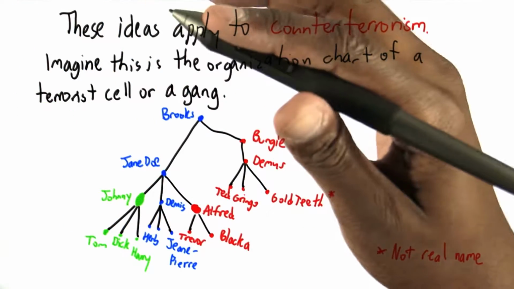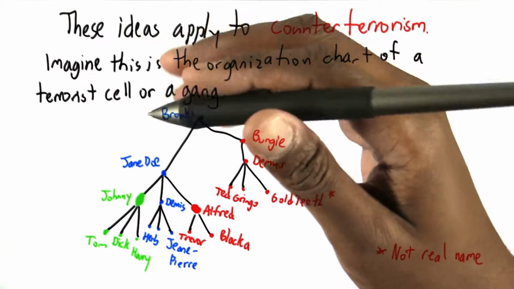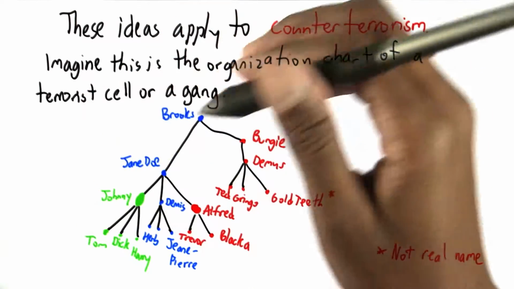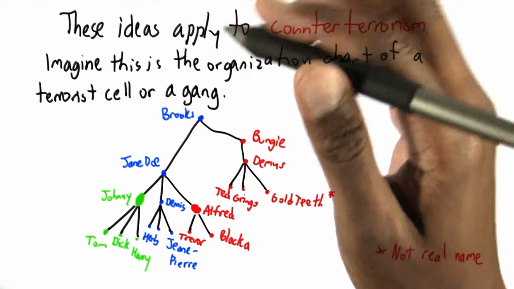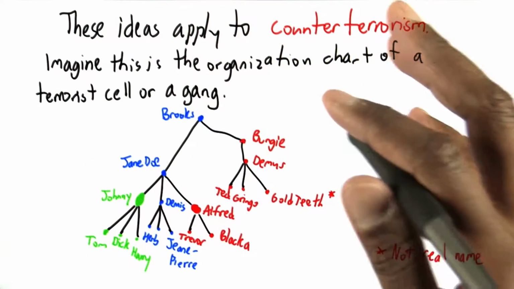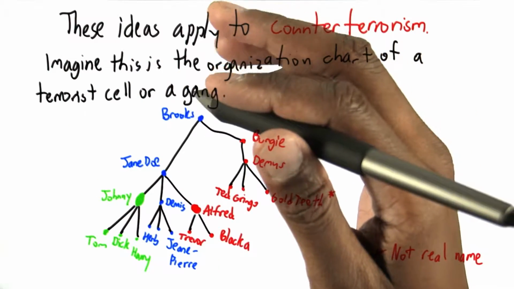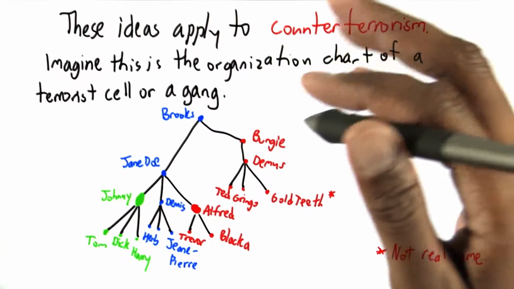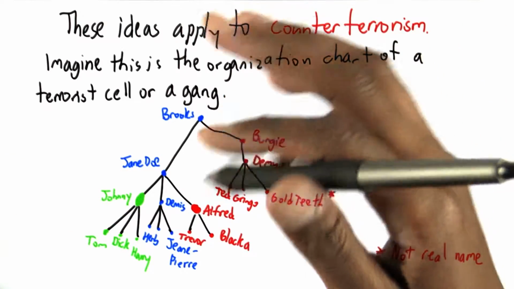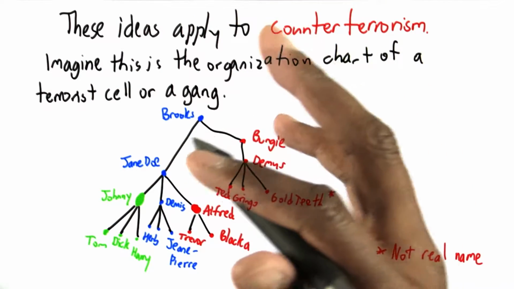Brooks is the leader, in fact, the financier, and passes his evil plans to his immediate subordinates, Jane Doe and Bungie. They, in turn, pass these plans to their subordinates. If the leaves are the foot soldiers who will carry out an attack, say, then you don't want any one of them to get the plans. So law enforcement wants to arrest a cut set of the people.